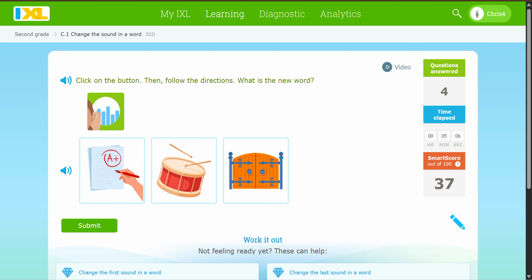Now say grain, but change the to d. Grade, drum, gate. Grade, drum, gate.